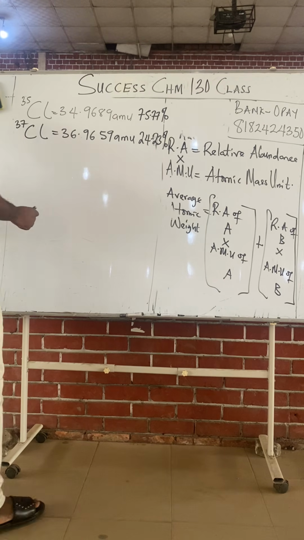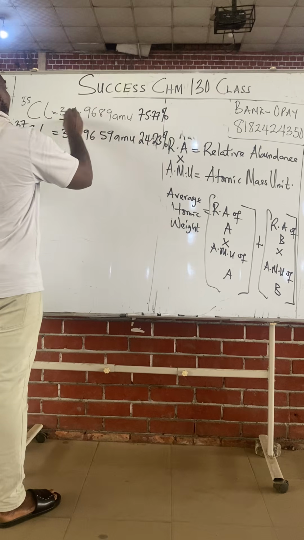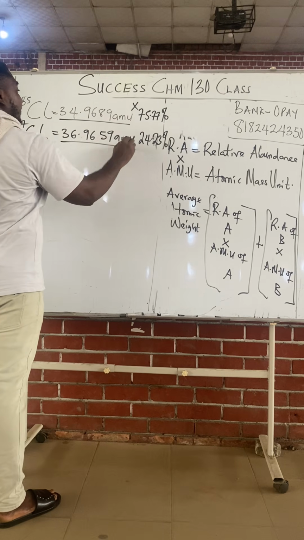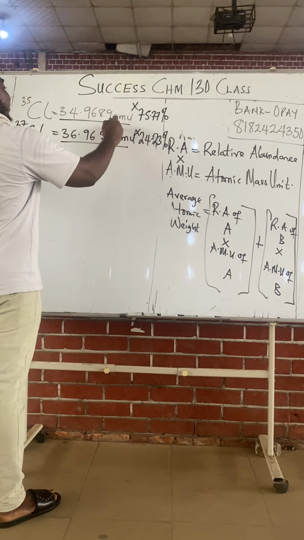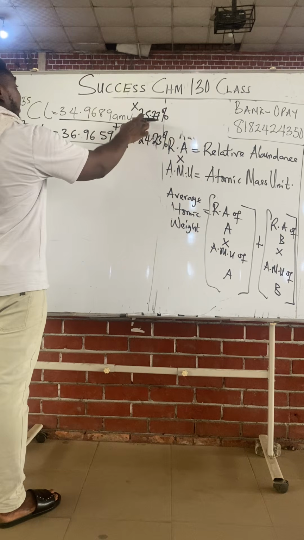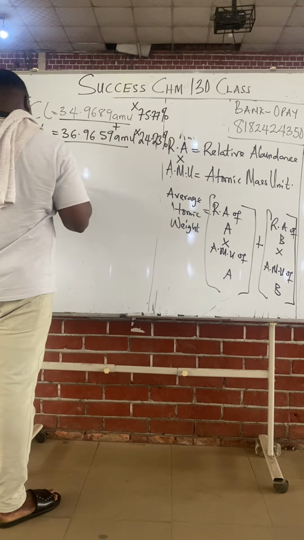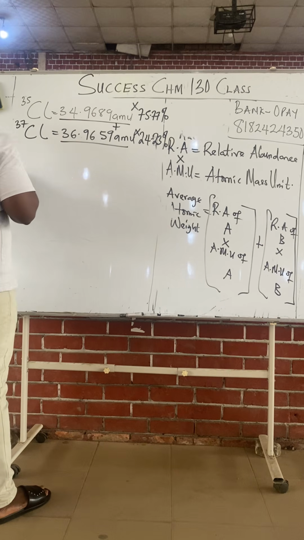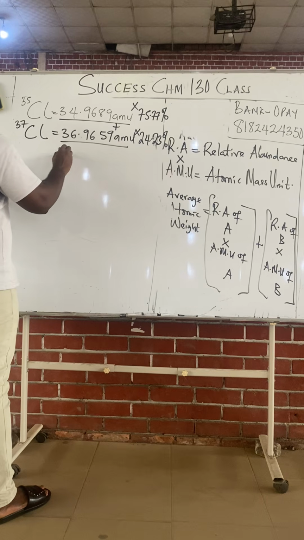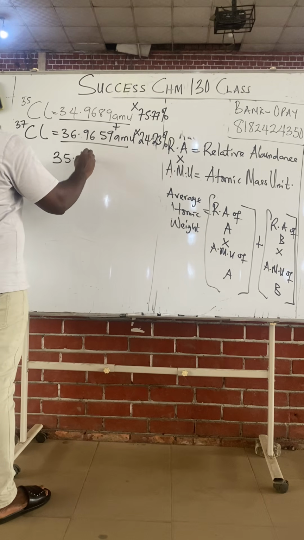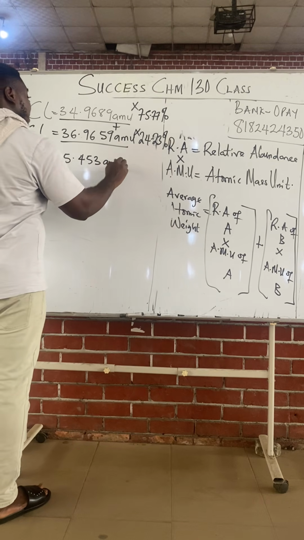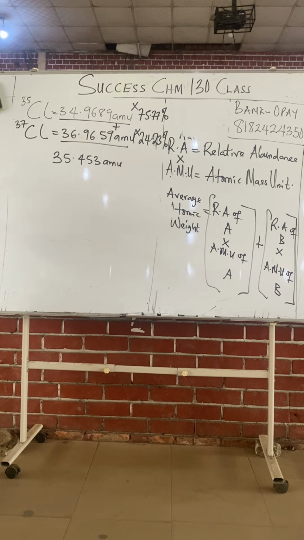Class, quickly demystify that question now. Don't forget, multiply this by this, and multiply this by this, then add them. Whatever you get from the first and whatever you get from the second, add the two of them. If you are correct, after doing the two, I expect you to have 35.453 AMU.